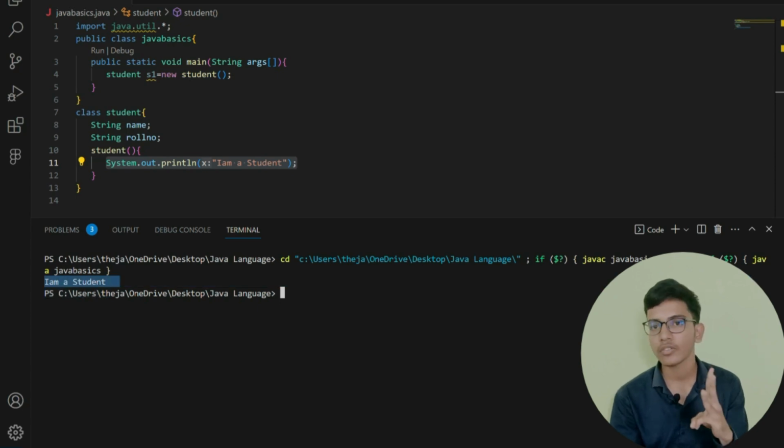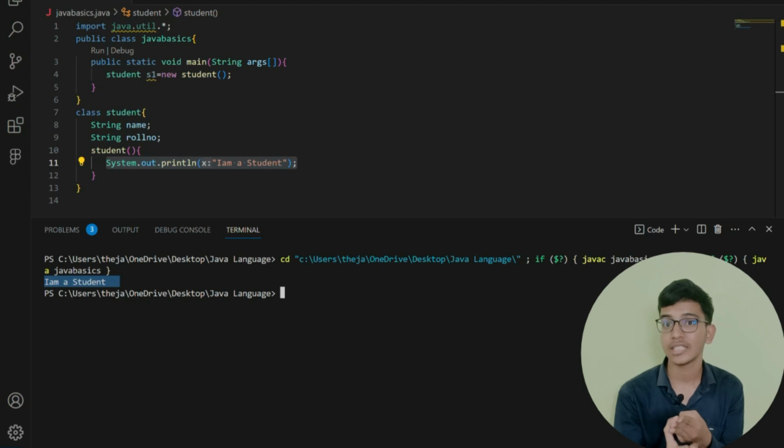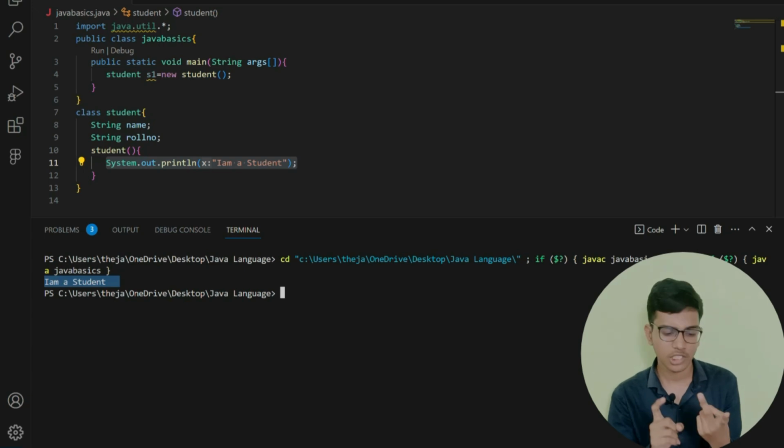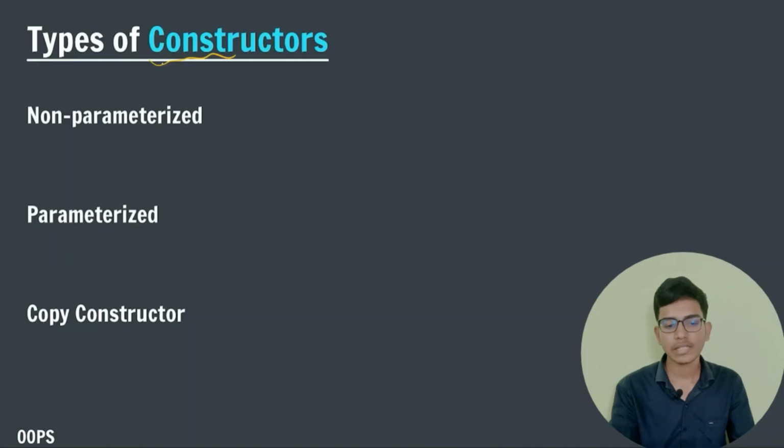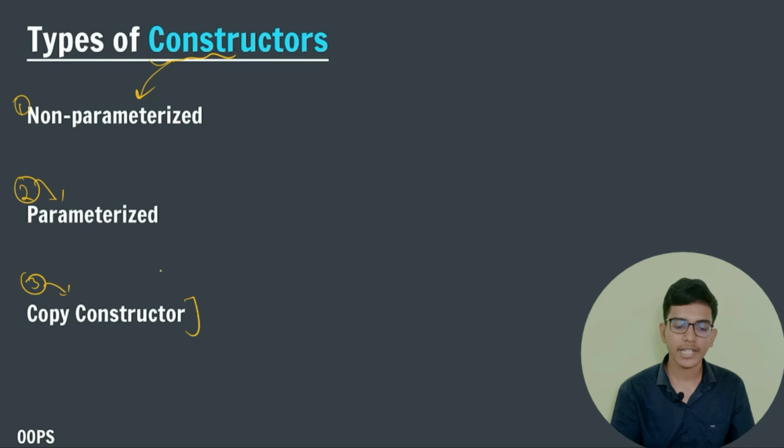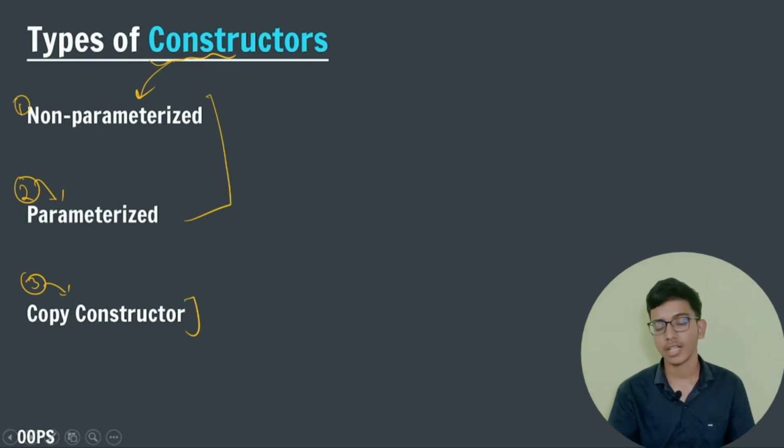Now there are three types of constructors in Java. The first one is the non-parameter constructor, the second one is the parameterized constructor, and the third one is the copy constructor. Now let us talk about them in detail. We will study the copy constructor in the next video. For now let us see the non-parameter and parameterized constructors.